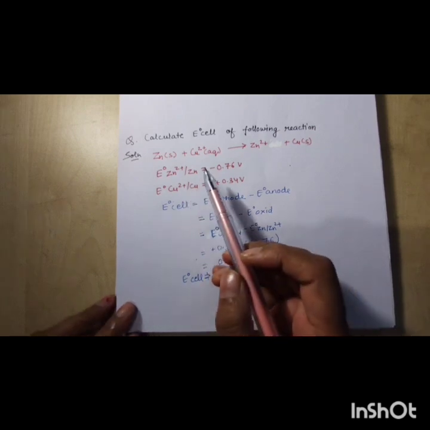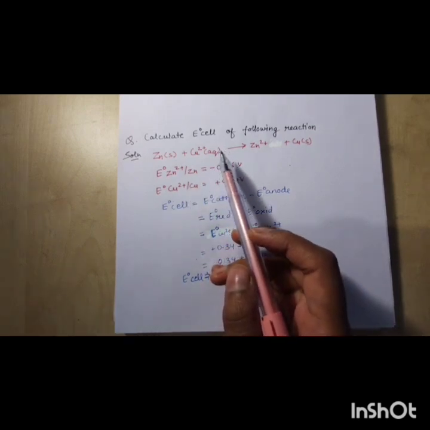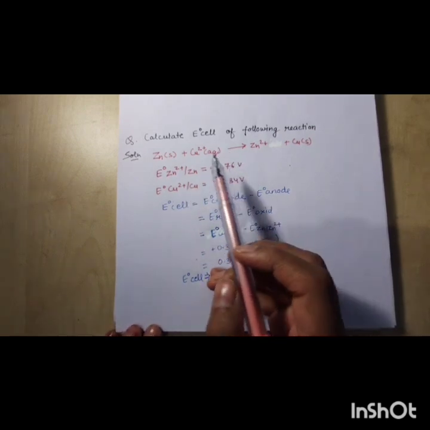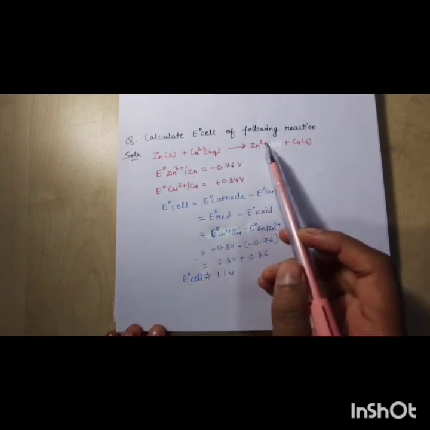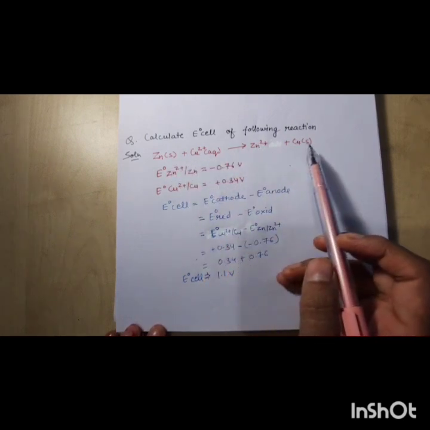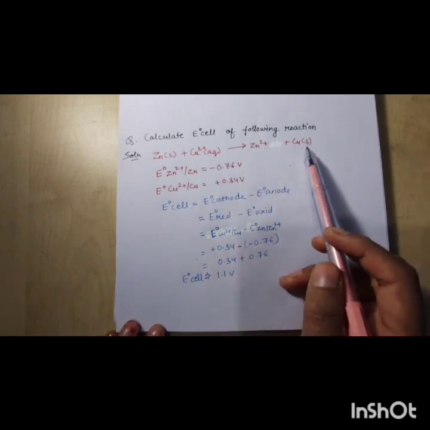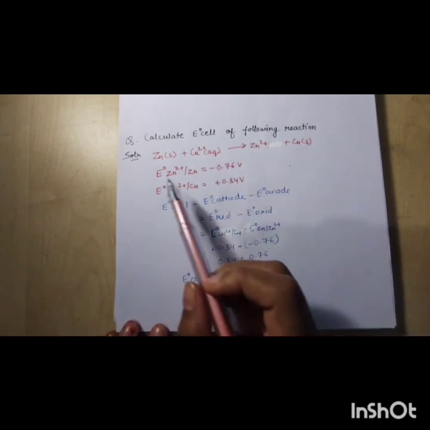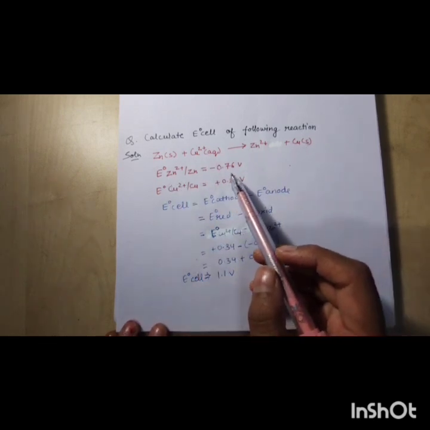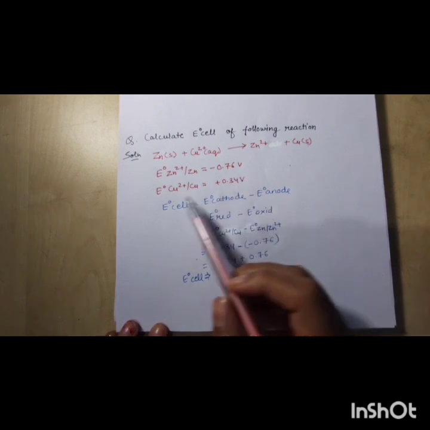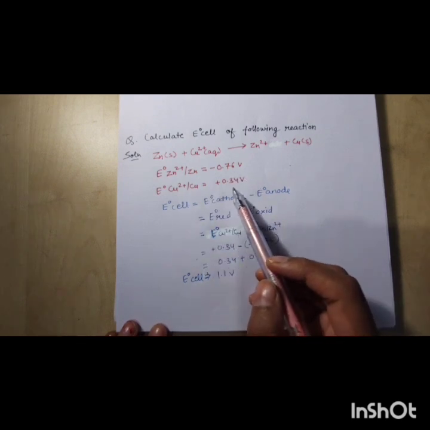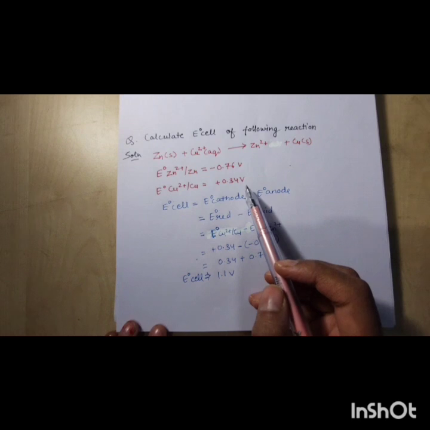So this is an example of how to calculate E naught cell, where zinc and copper metals are given. Here zinc is oxidized and copper is reduced as given in the reaction. Zinc has electrode potential minus 0.76 volt and copper has 0.34 volt.